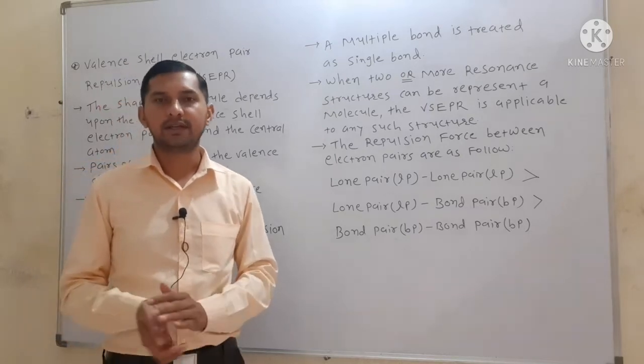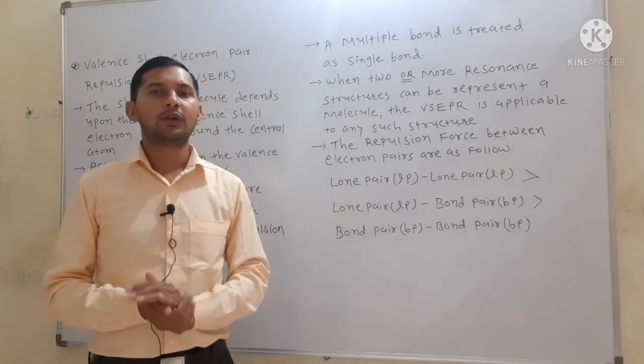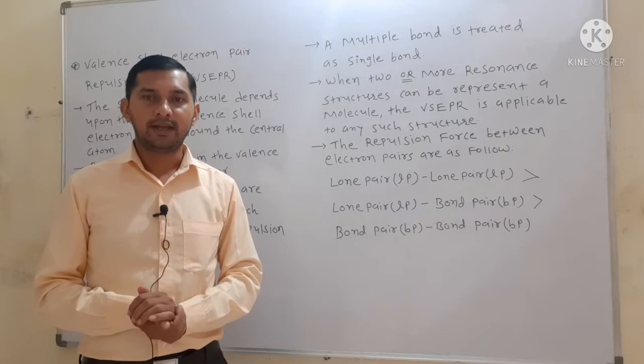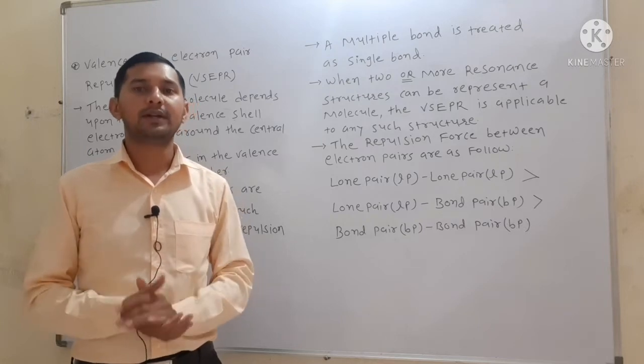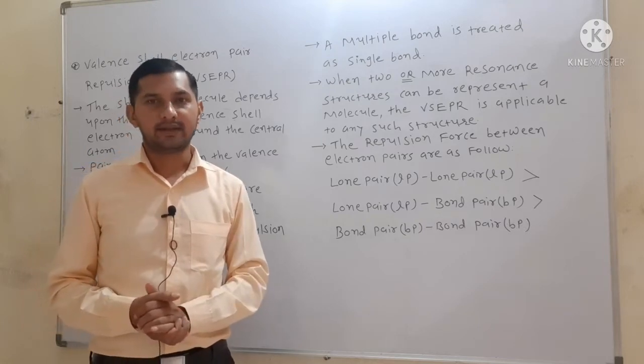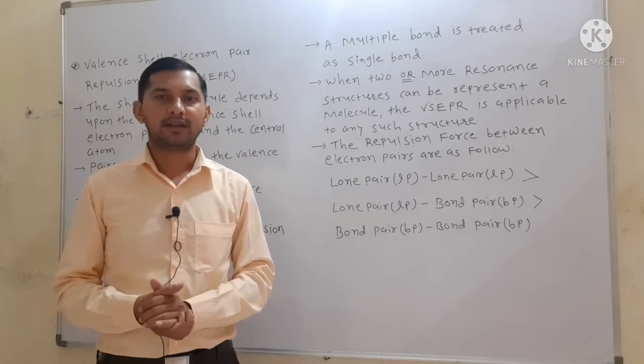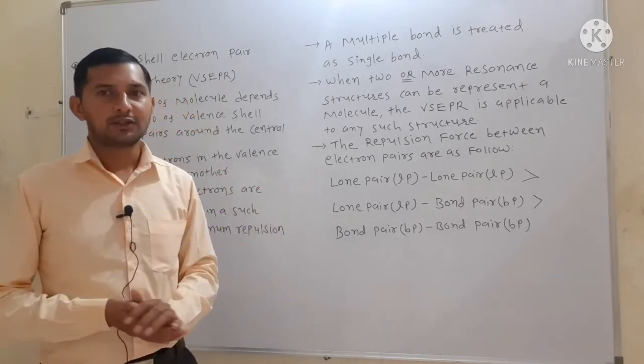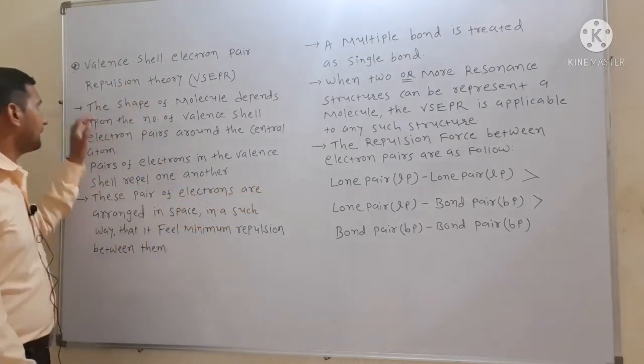According to this theory, any molecule which possesses a lone pair on the central atom possesses a different type of geometry than our expectation. And how is this possible? This we will discuss in VSEPR theory. So its first postulate is: